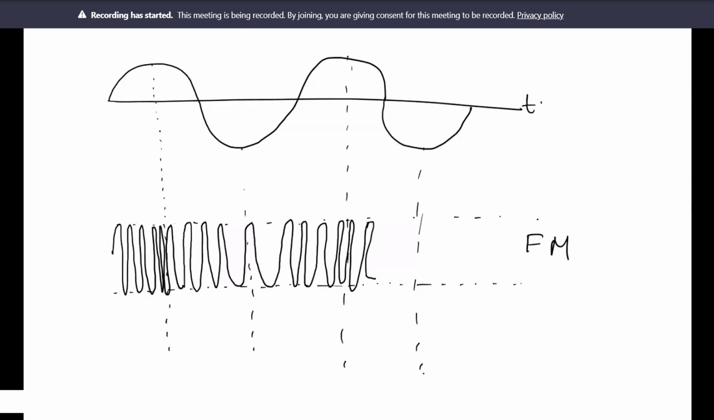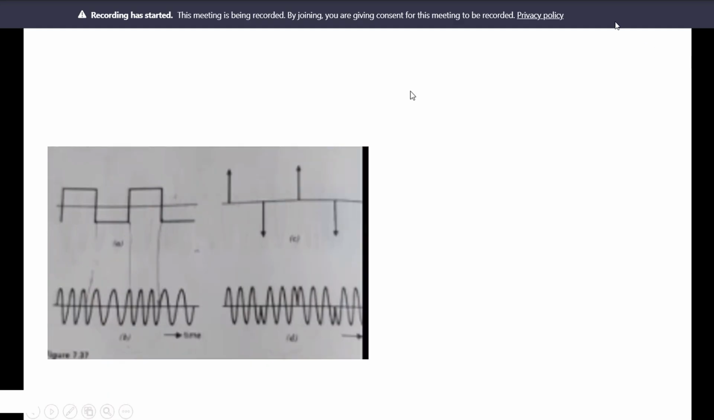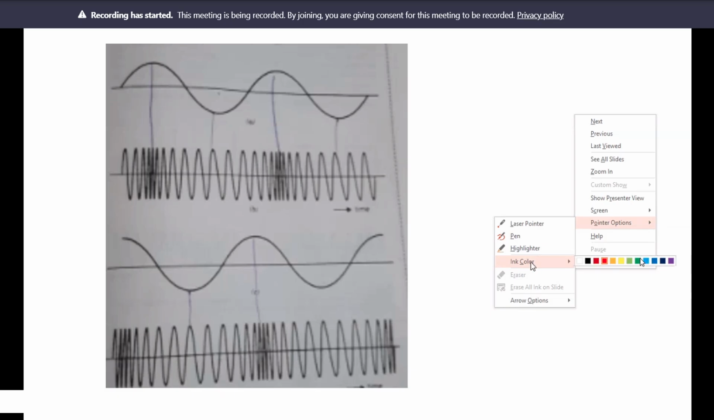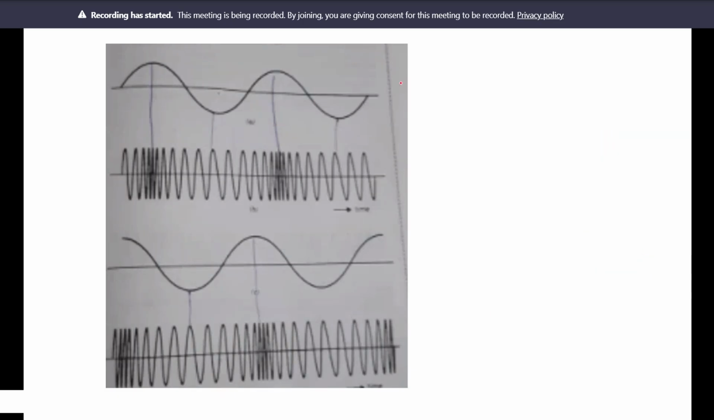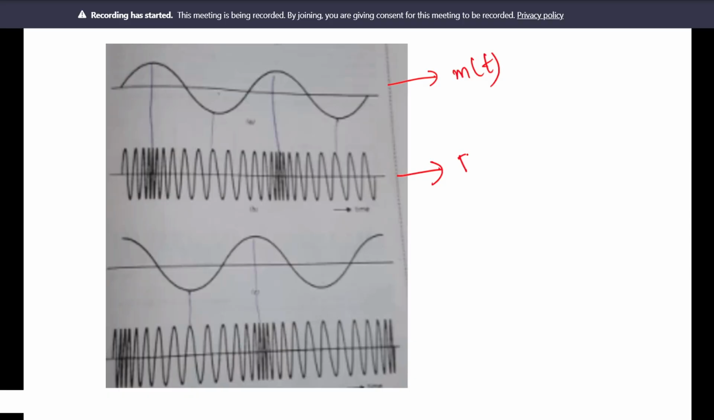So next is this. This shows how an FM wave looks. My drawing is not at all good, so I captured the picture from the textbook. This is the modulating signal, m of t. And see, this is the frequency modulated wave, the frequency modulated signal, SFM of t.